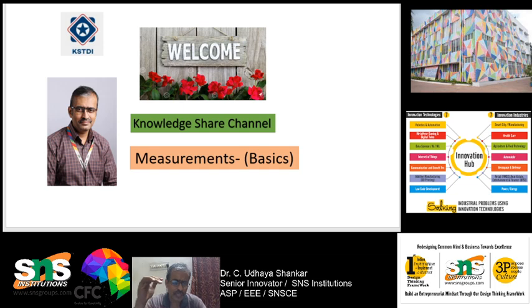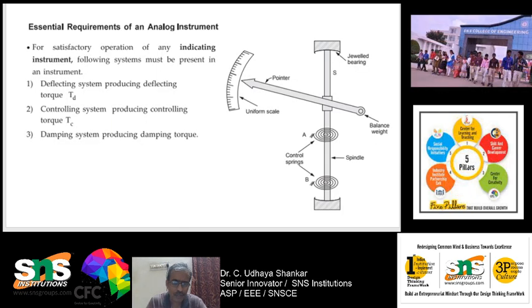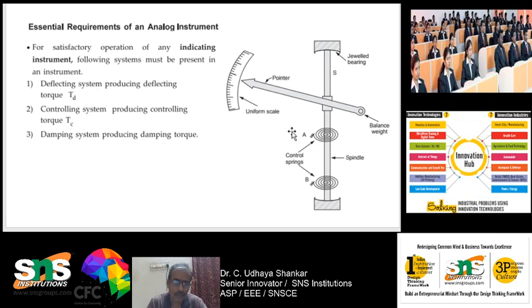In any analog instrument, there are three types of torque. One is called the deflecting torque, the next one is called the controlling torque, and the third one is called the damping torque.